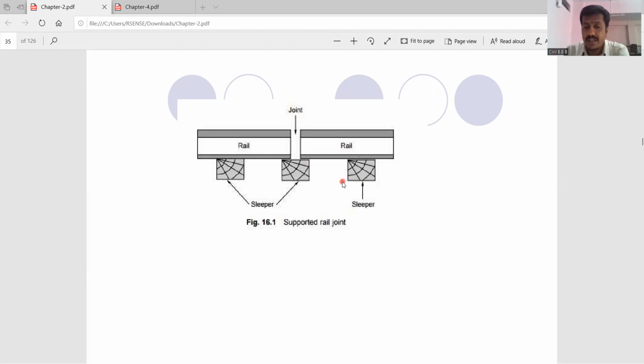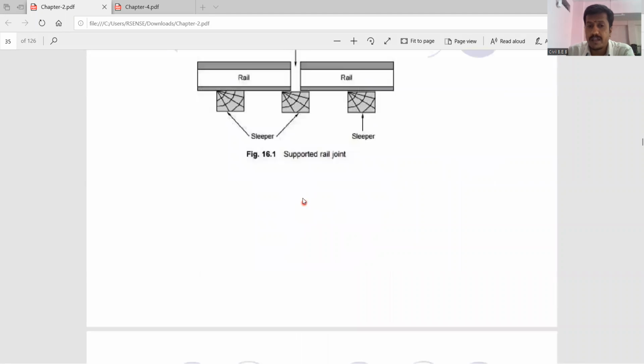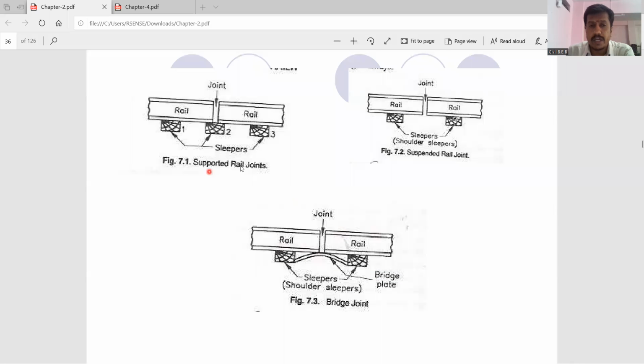The supported rail joints are like this. Where the joints are provided, they are provided in such a way that they rest upon the sleeper, as you can see in the diagram.